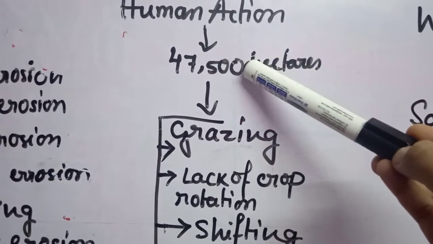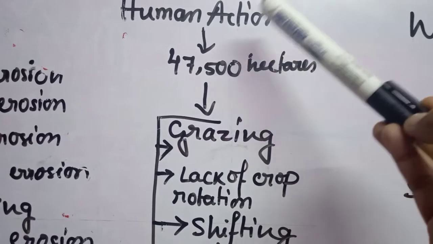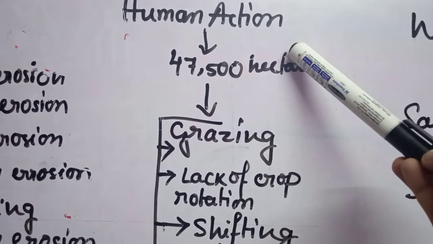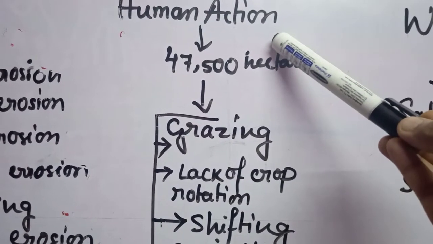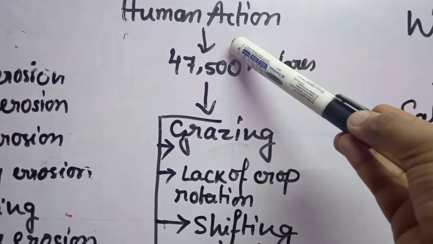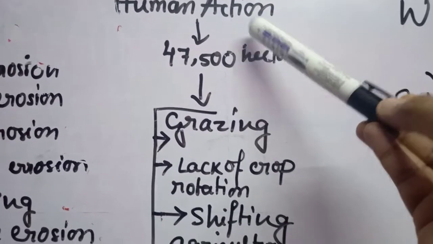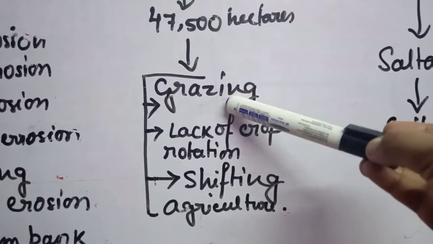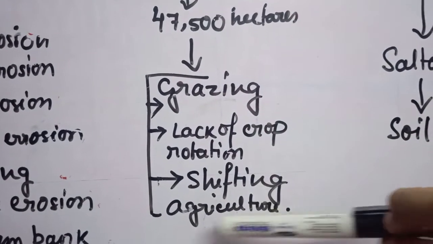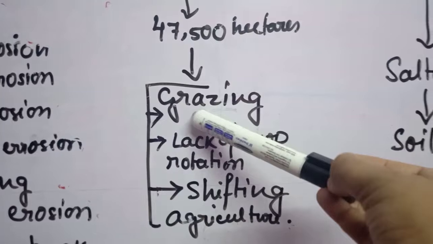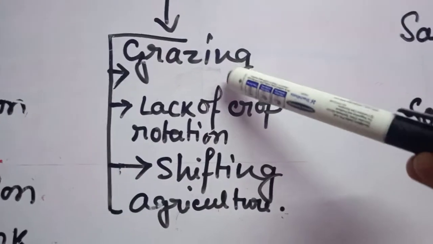Whenever the population grows, we need proper land for making shelter and for production of different things. For that we need industries, and for setting up industries we are deforesting the area. And not only that, there are some other reasons: grazing, lack of crop rotation, shifting agriculture, and many more. So how is grazing becoming one of the important reasons behind soil erosion?